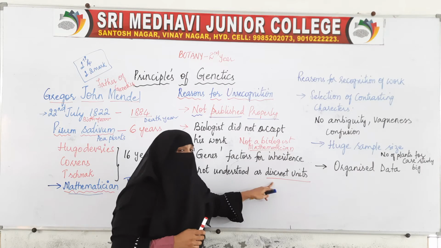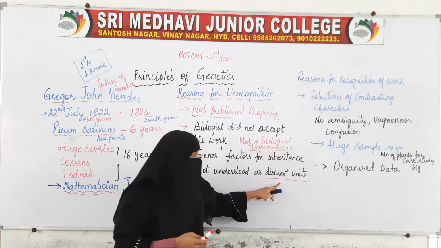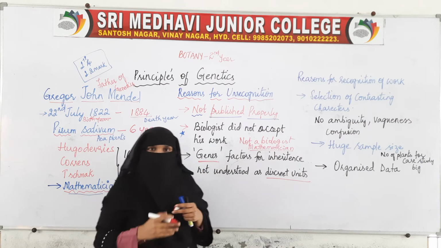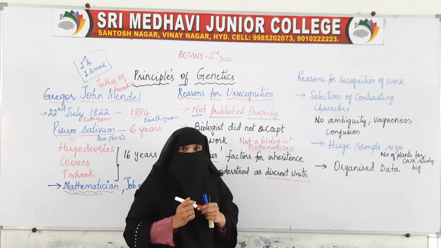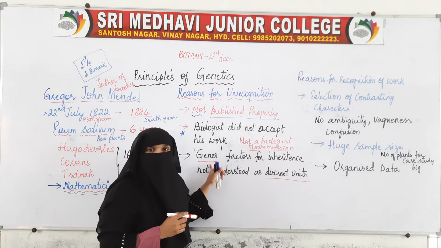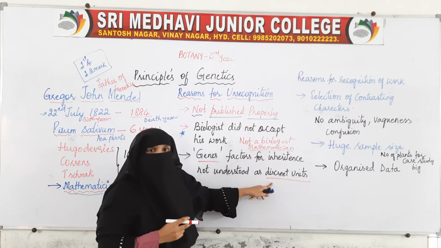But he was unable to explain what those discrete units are. Now we call those discrete units genes, after so many years after his death.